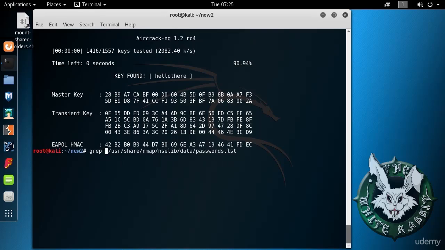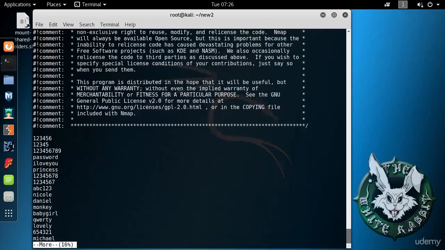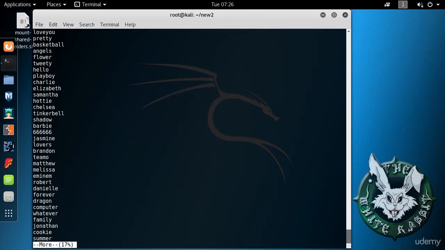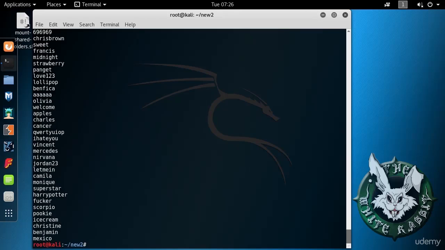Okay, so let's do a grep. Yep, hello there is in that password list. So let's also just take a look at the password list. And there we see the most common passwords that people use. So don't ever use these, like 50 Cent, Kevin, hello there, and so on. But you can imagine that in general, out of these 5,000 common passwords, you'll find that many access points are not using these as passphrases.